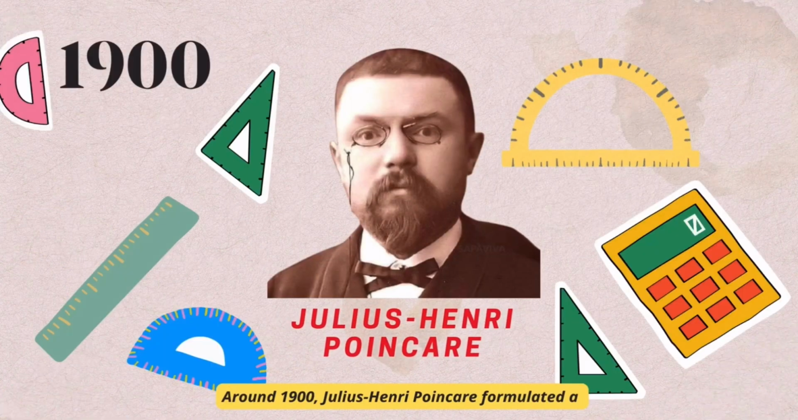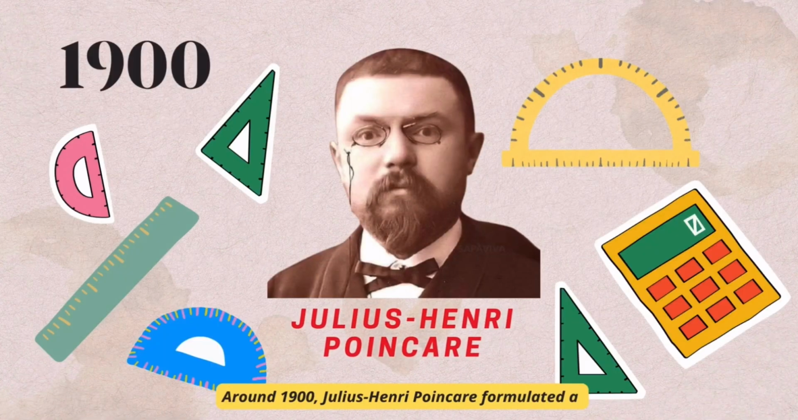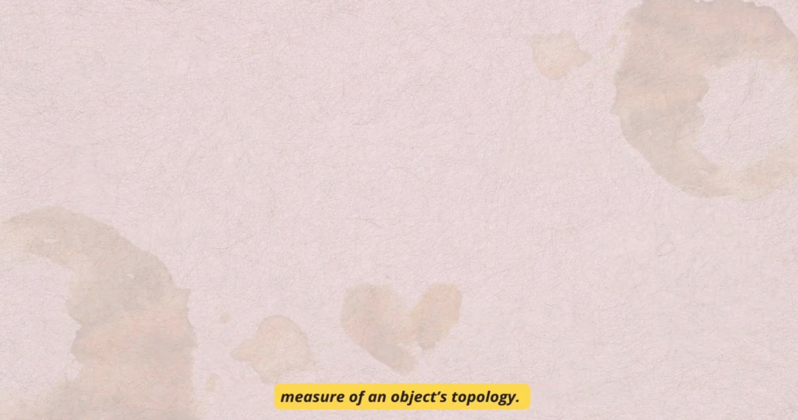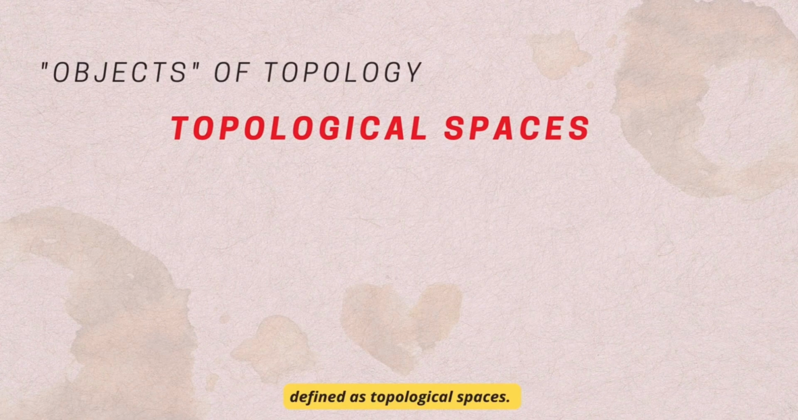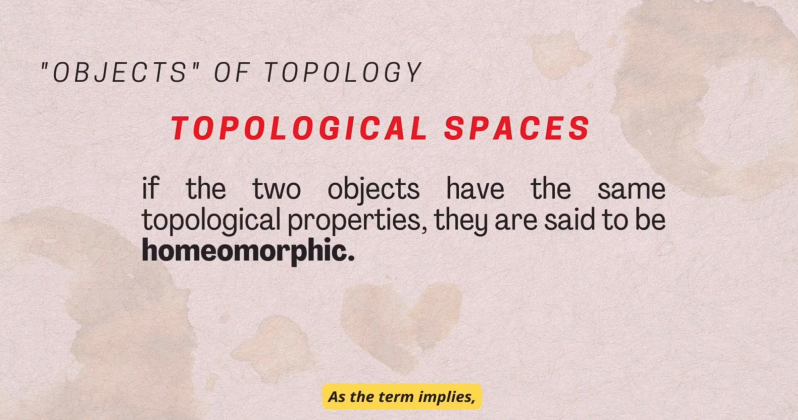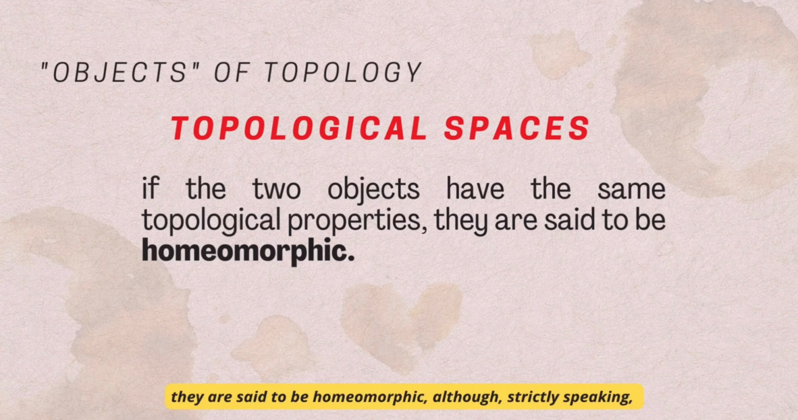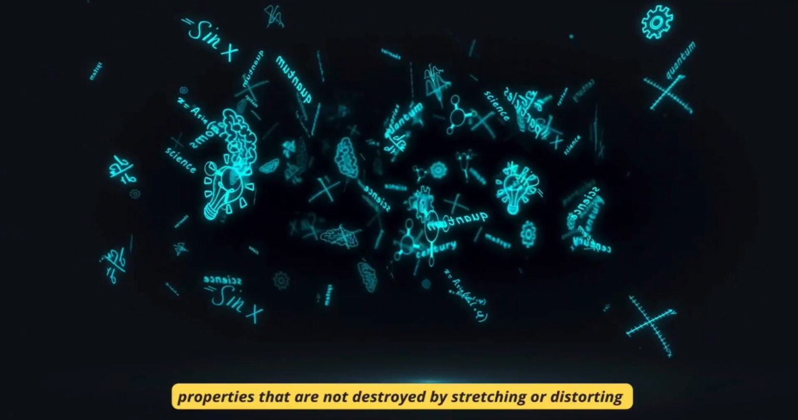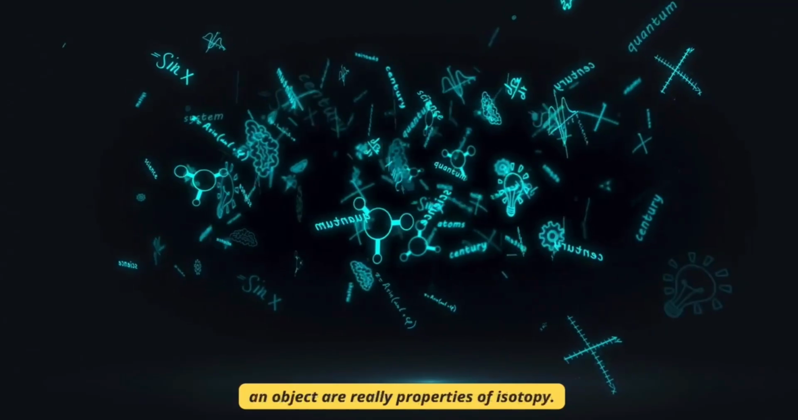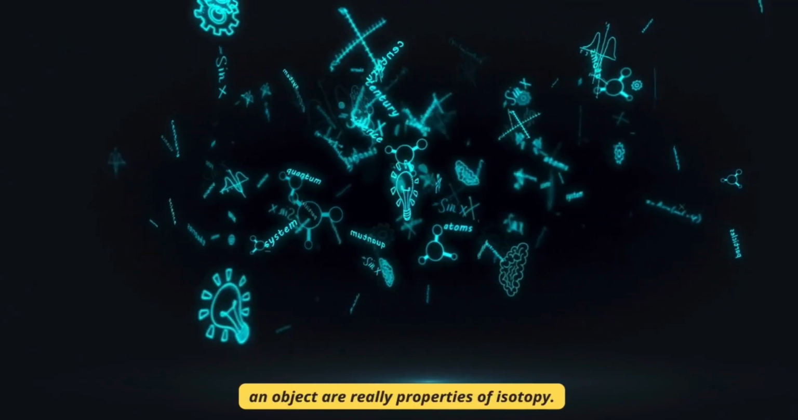Around 1900, Jules Henri Poincaré formulated a measure of an object's topology. The objects of topology are often formally defined as topological spaces. As the term implies, if two objects have the same topological properties, they are said to be homeomorphic. Although strictly speaking, properties that are not destroyed by stretching or distorting an object are really properties of isotopy.